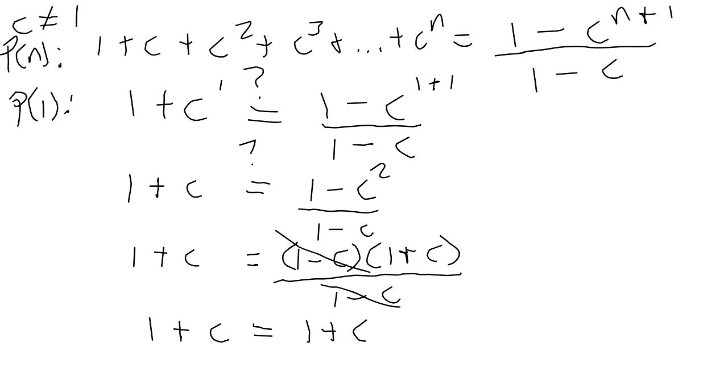So c to the 1, because you're trying to find what P of 1 is. That is why he has 1 plus c to the 1. You would not have c to the 2 or c to the 3 or anything else because you're not going further than the first element, which would be 1.